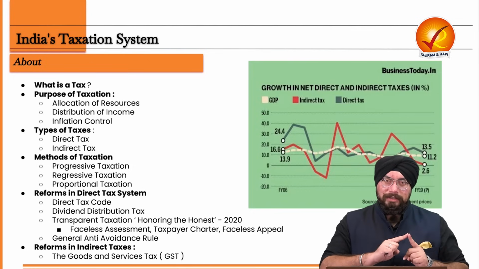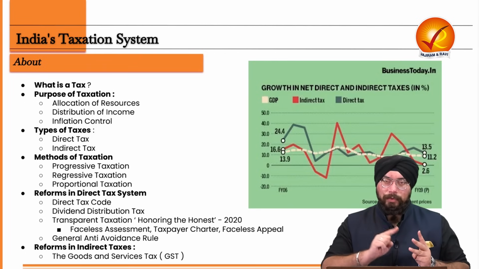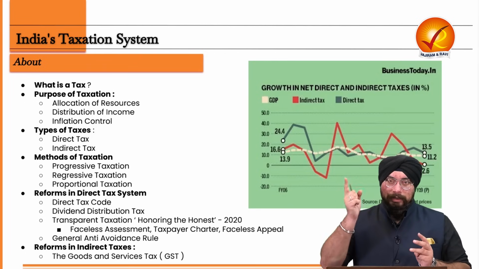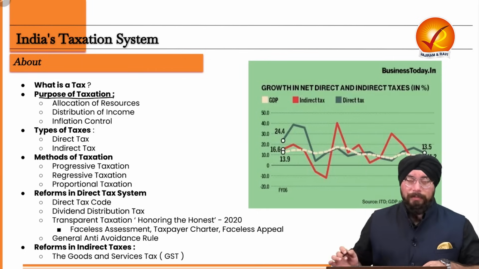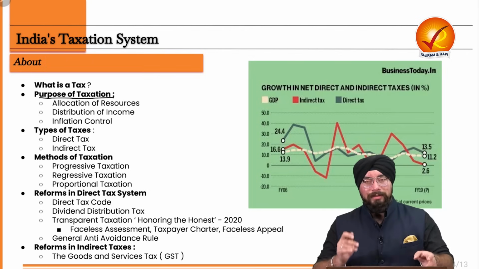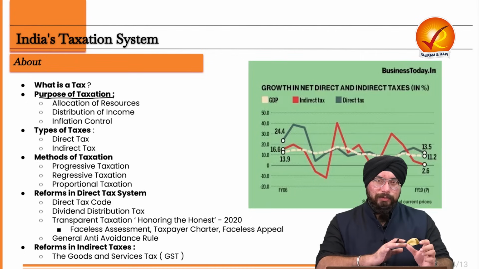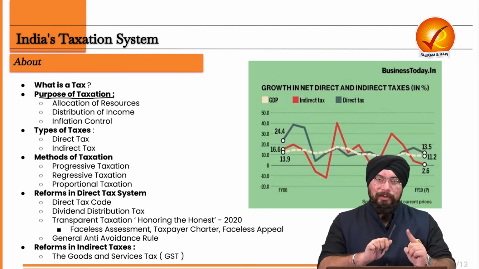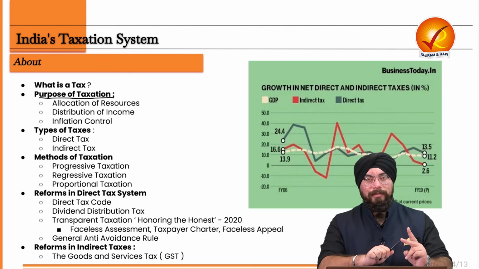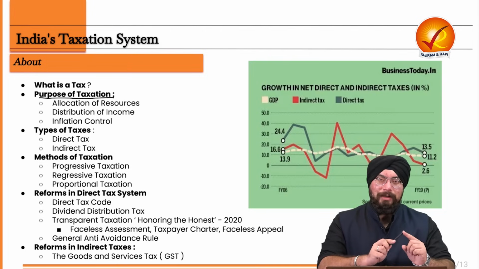Now why it is compulsory, why it is mandatory and why the government is levying this tax, this is what we need to understand. So in order to understand this, we need to delve a little deeper into the purpose of taxation. That is, what is the purpose of taxation? First purpose is to allocate the resources. But before understanding the purpose of taxation, you need to understand the objectives of government and what is the role of government. So role of government in every society is to ensure public welfare.